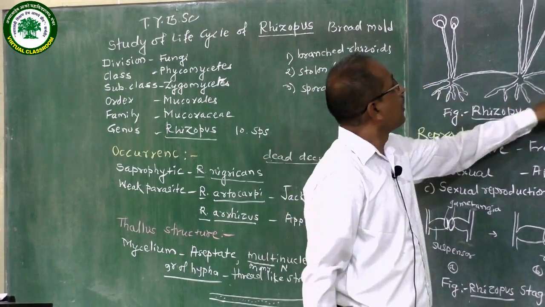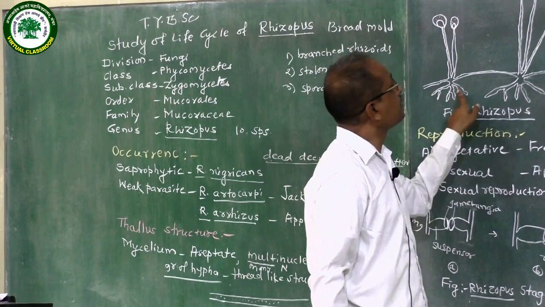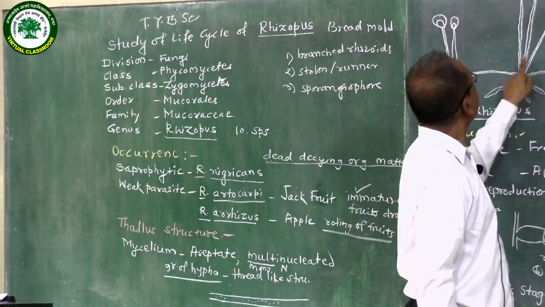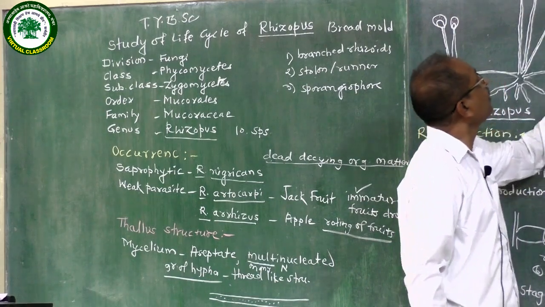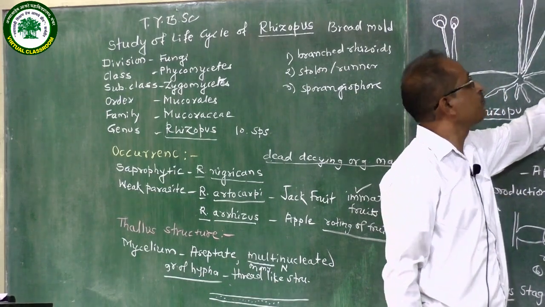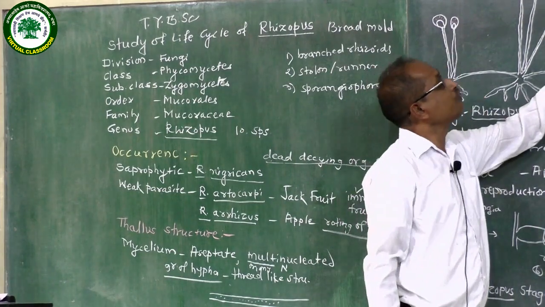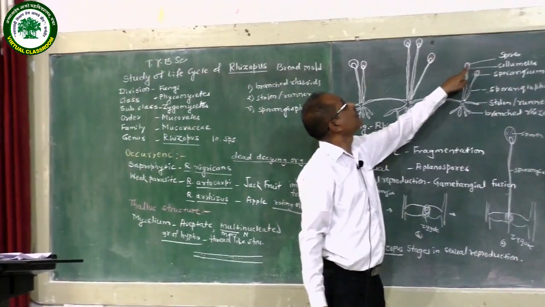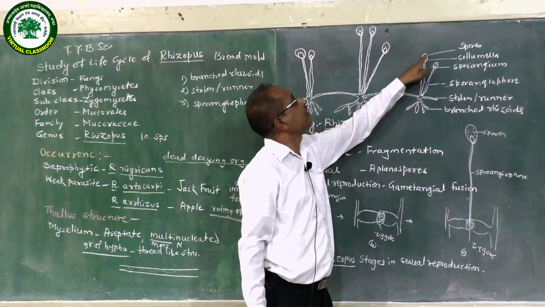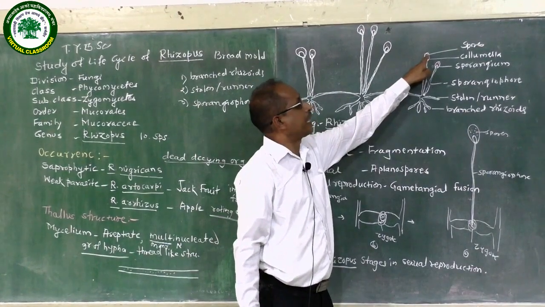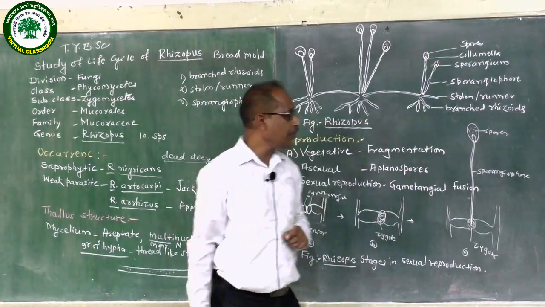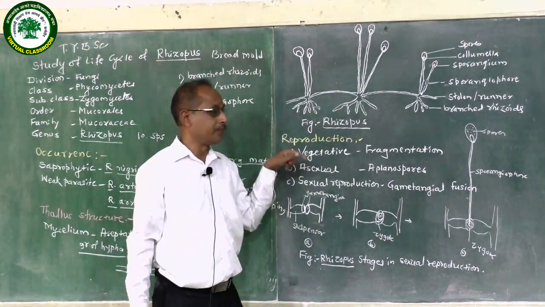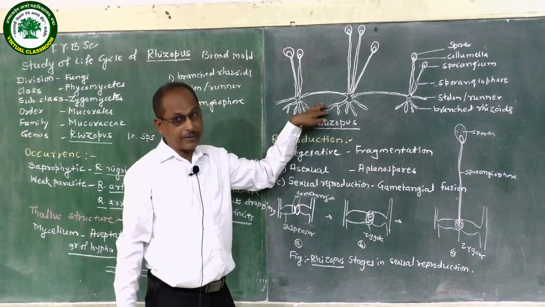Here, these are the branched rhizoids. Then these are the stolon. Then these are the sporangiophore. Then at the tip there is a sporangium, and in the center of the sporangium there is a columella. Also, outside the columella and inside the sporangium wall, there is a spore sac containing spores. In Rhizopus, these rhizoids are present in the substratum. They grow in the substratum.